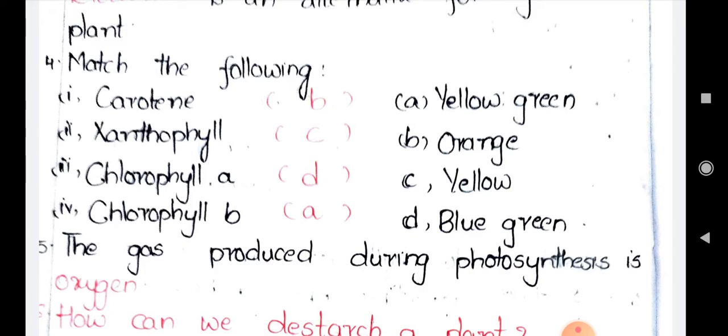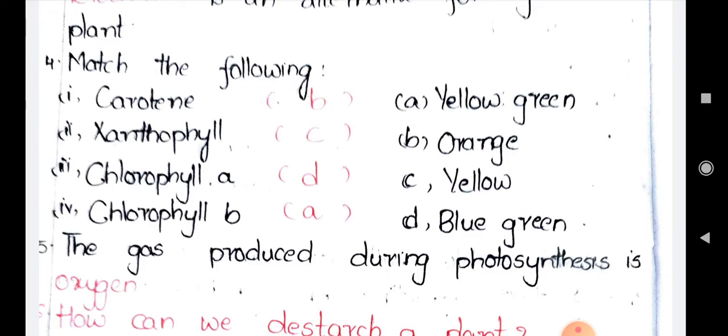First of all, pigments: where can you observe pigments? In the plant cell you can observe the pigments. Especially, we have learnt about the chloroplast, leucoplast and chromoplast in the previous videos. Like that, here different pigments are there which give color to the fruits or vegetables. Now if you see carotene, carotene gives orange color to a particular fruit or vegetable. For example, you can take carrot. Carrot is having which pigment? Carotene pigment. It gives orange color to the vegetables or fruits.